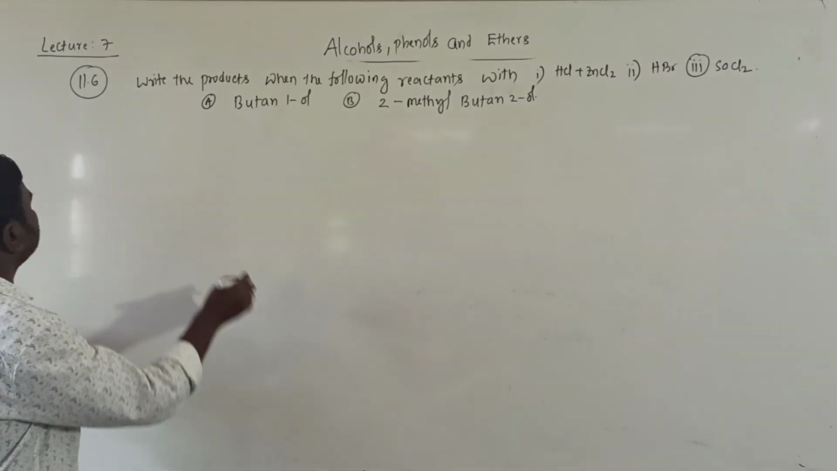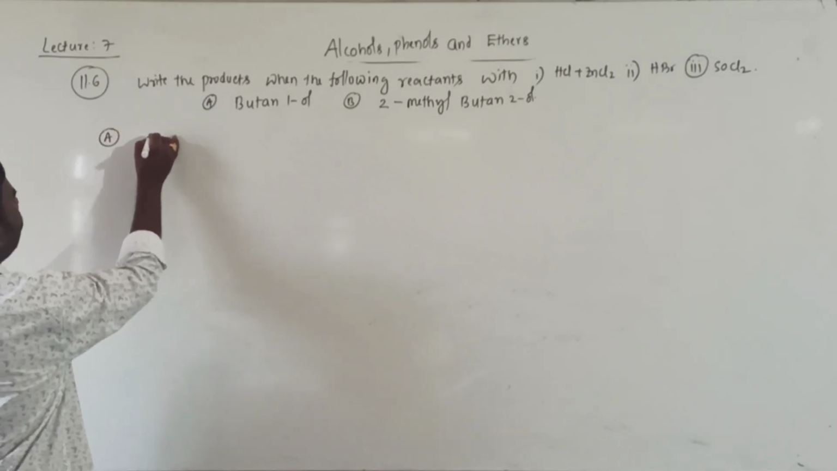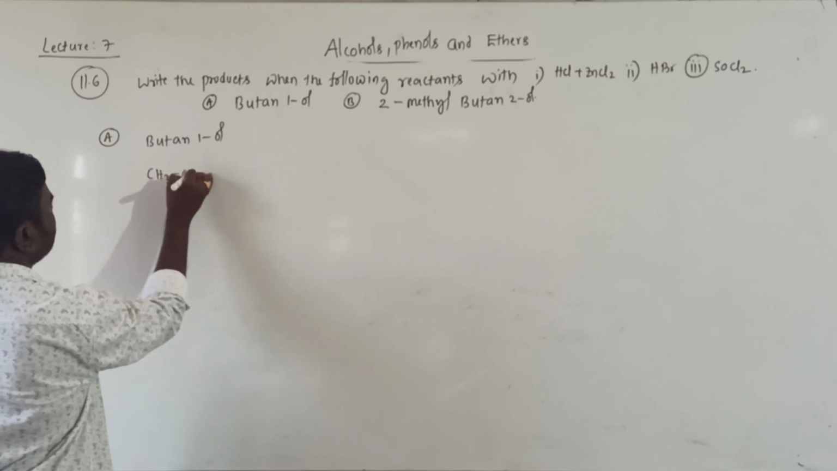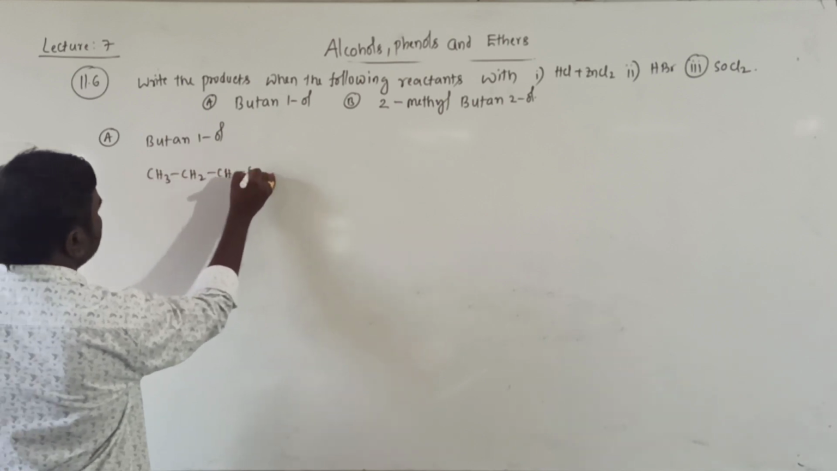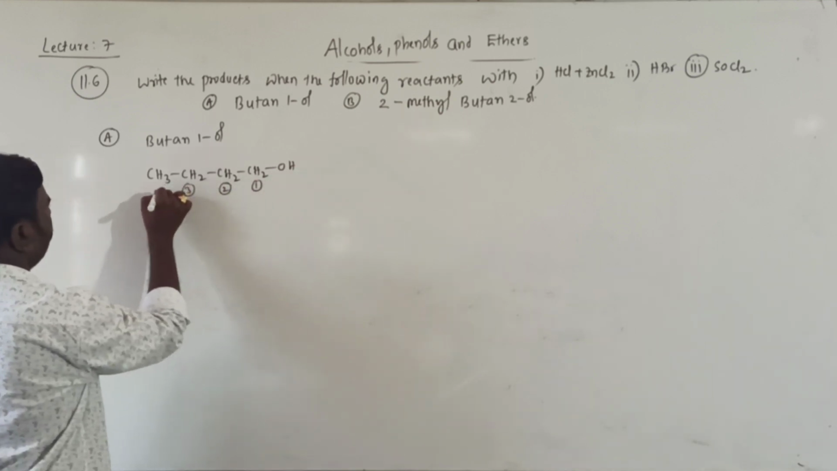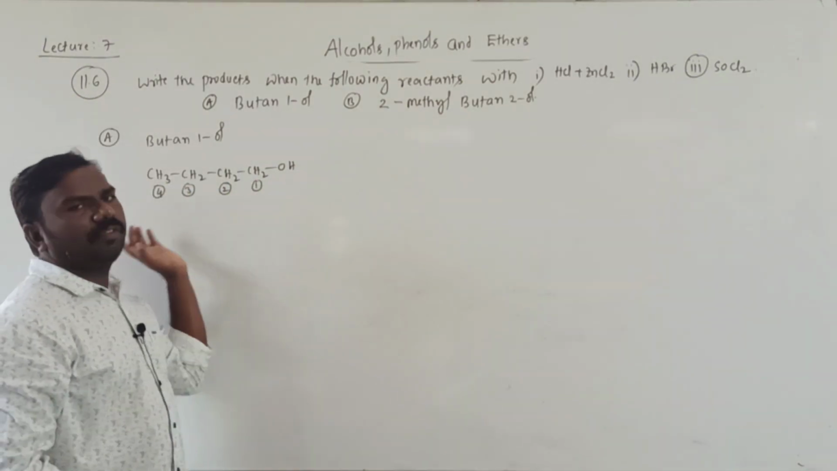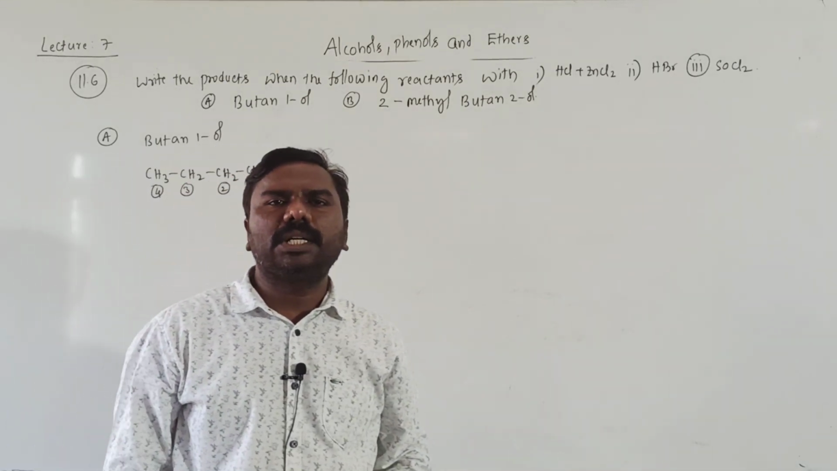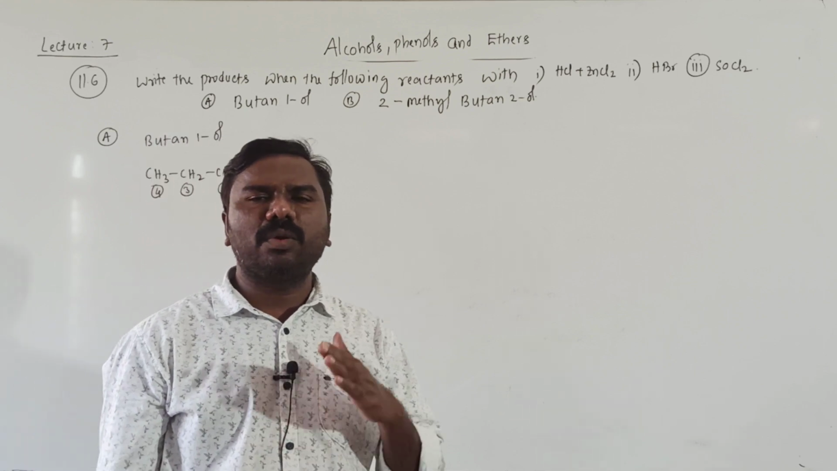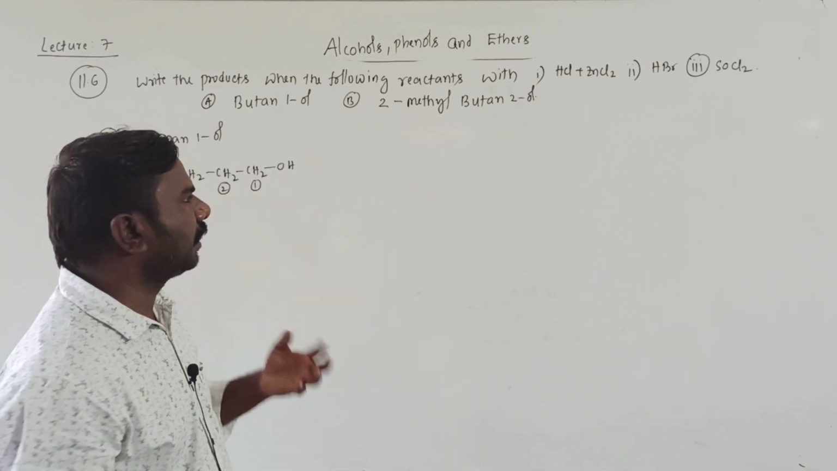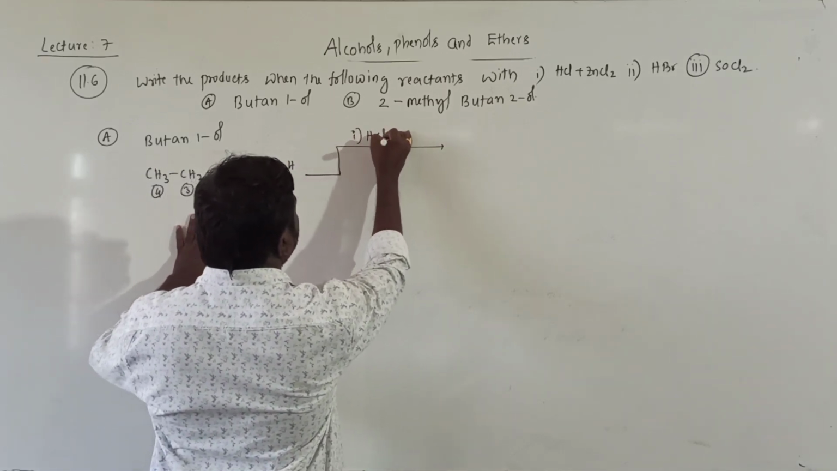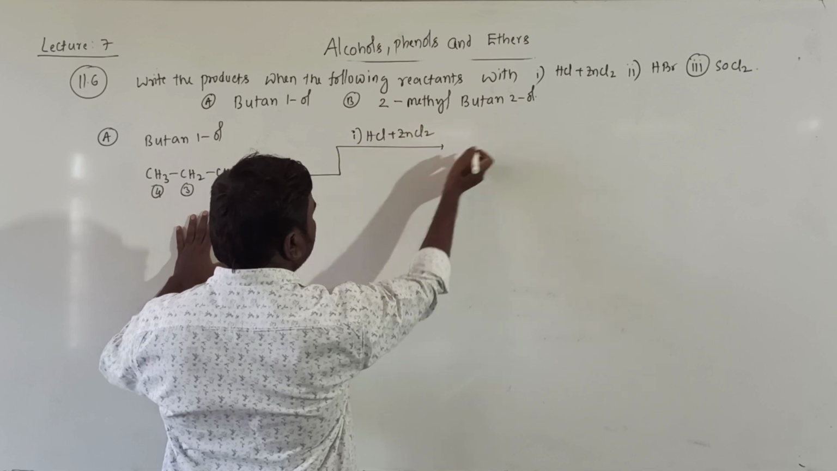Now here, first one is A, it is butan-1-ol, CH3, CH2, CH2, CH2OH. First position is occupied by OH, totally 4 carbons, means but, all are single bonds, ane, first position OH, that's why butan-1-ol or butanol-1, both are correct. This is treated with, first one is HCl plus ZnCl2, what is the product?